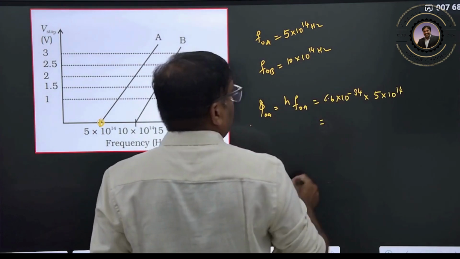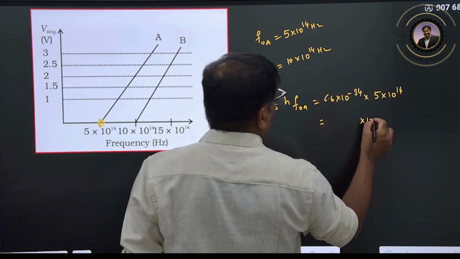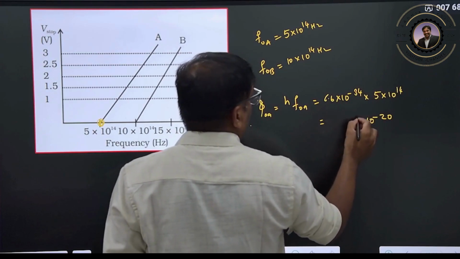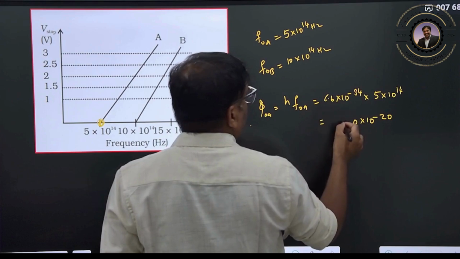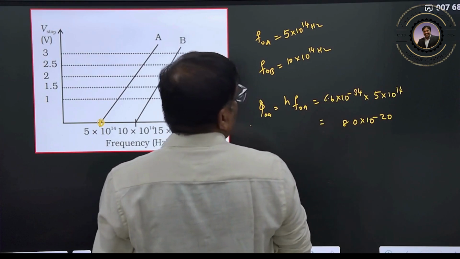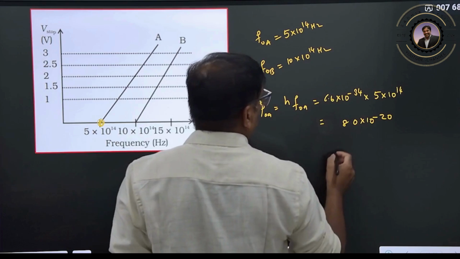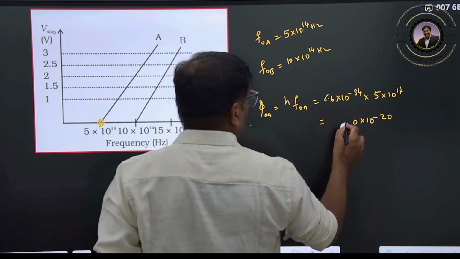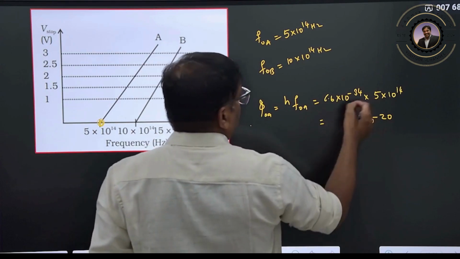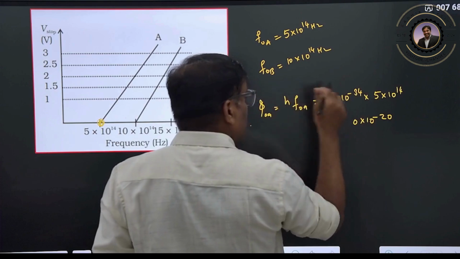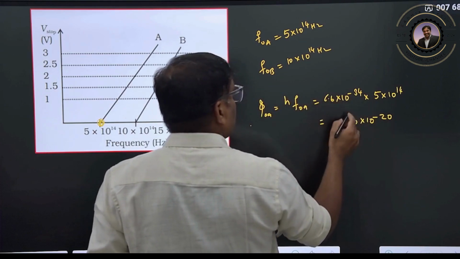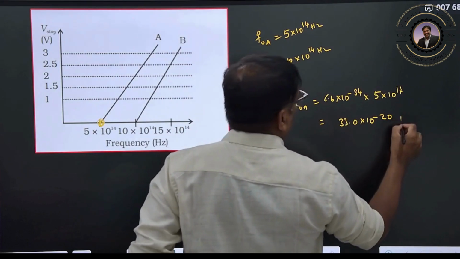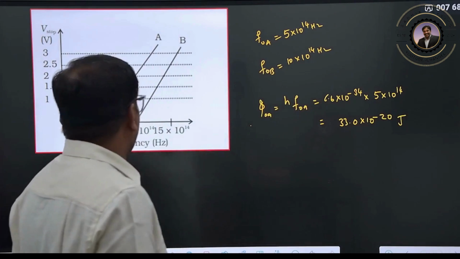So 14 means 10 to the power of minus 20, and 5 times 6 is 30, giving 33 point. This is in joules. Clear?